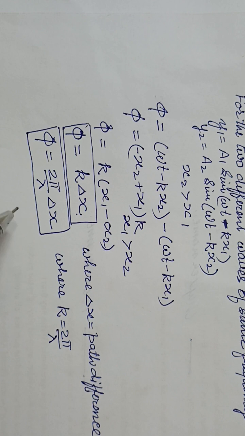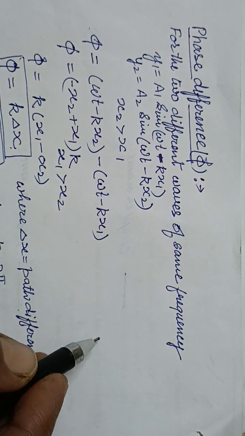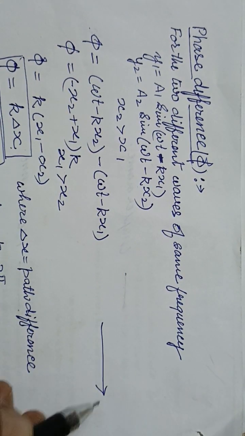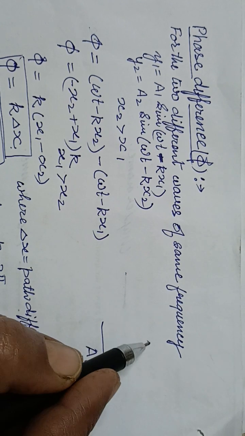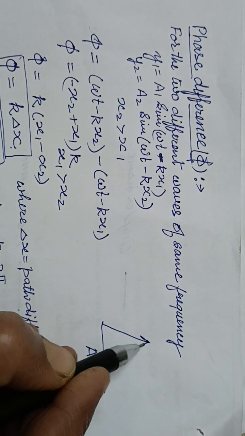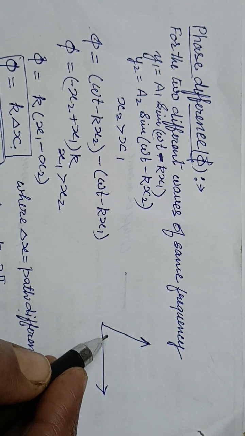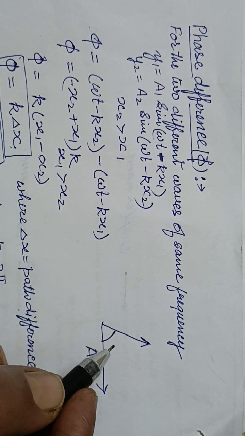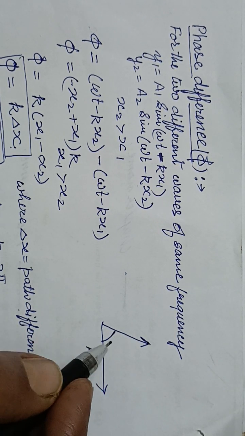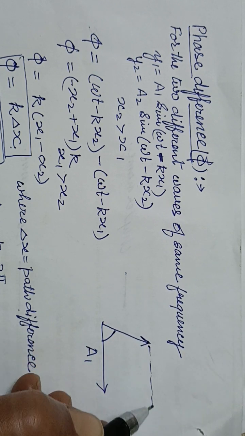Now like that we can get the angle between these two. One is going this way with amplitude A1, and the other this way with amplitude A2, and they differ by phase phi.